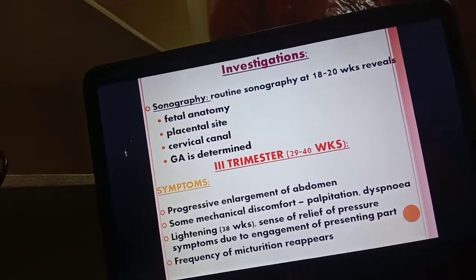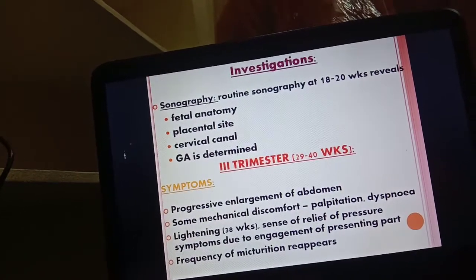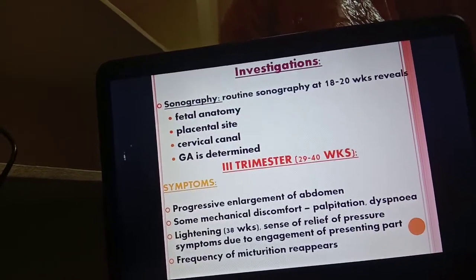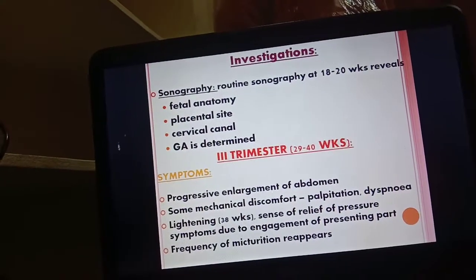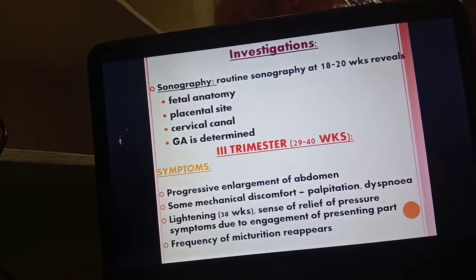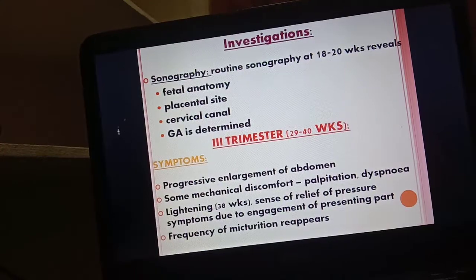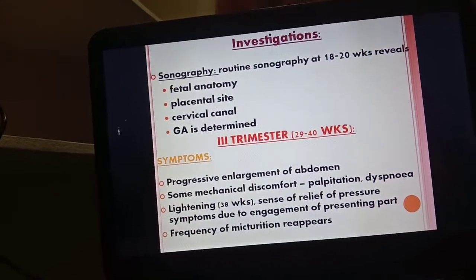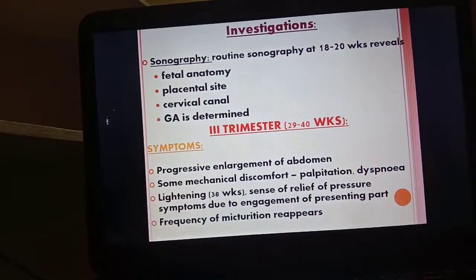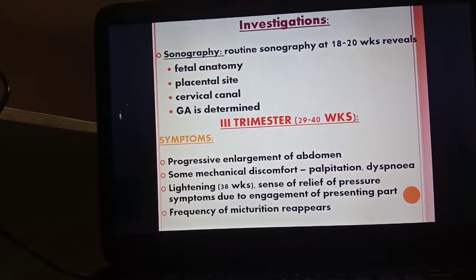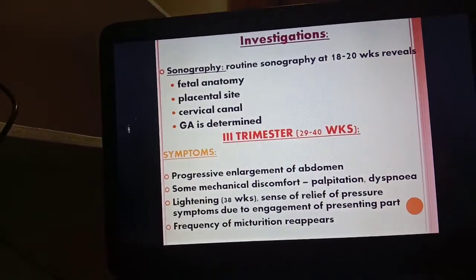So let us see the investigation. The investigation is sonography. The routine sonography at 18 to 20 weeks reveals the fetal anatomy, placental site, cervical canal, and also gestational age is determined. It gives an EDD and also a scanning EDD.